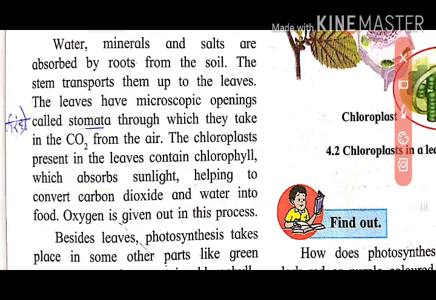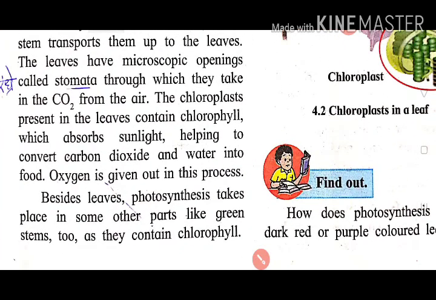And because of that, carbon dioxide and water are converted into food. And in that process, oxygen is given out. It is most important. Oxygen is given out in the process of photosynthesis.